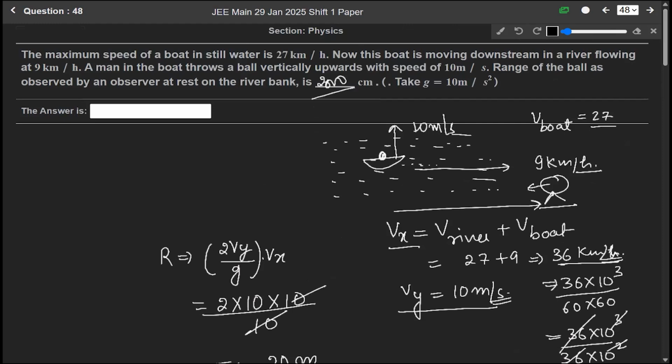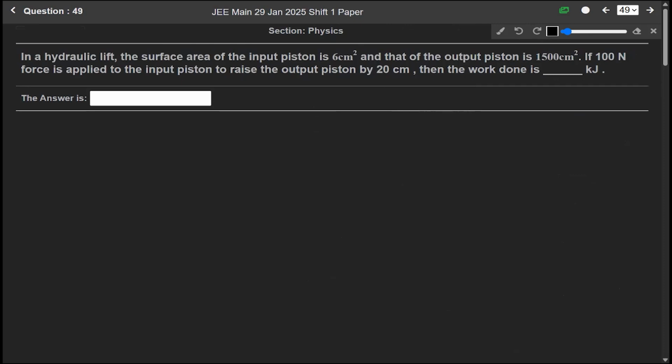Okay. Now question 49. In a hydraulic lift, the surface area of the input piston is 6 centimeter square and that of the output piston is 1500 centimeter square. If 100 Newton force is applied to the input piston to raise the output piston by 20 centimeter, then the work done is, okay.